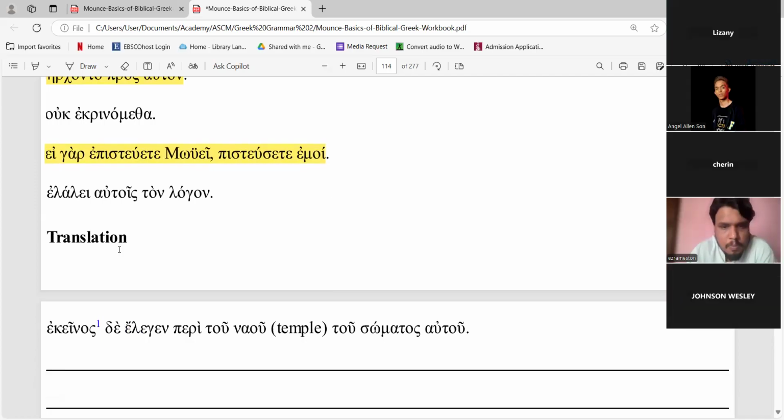Last one. Johnson, you prefer this one. So elalei autois ton logon. So elalei is from laleo, speak, but here it is elalei, so it is imperfect third person singular.